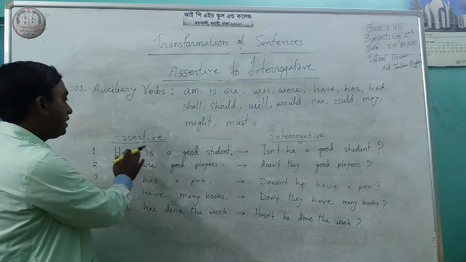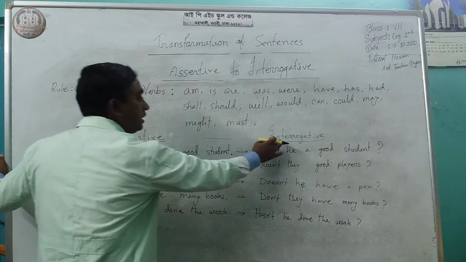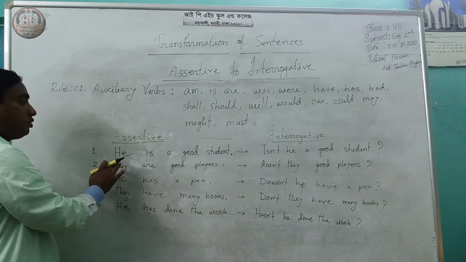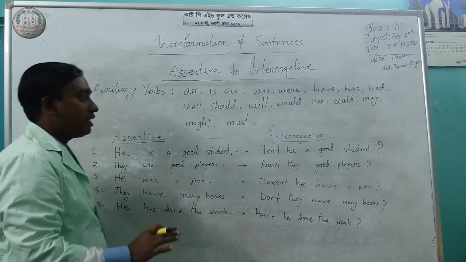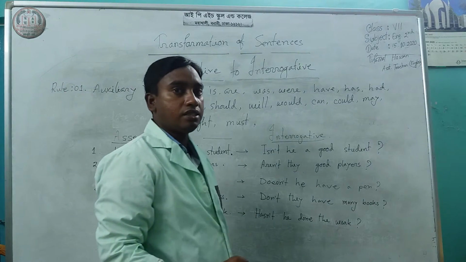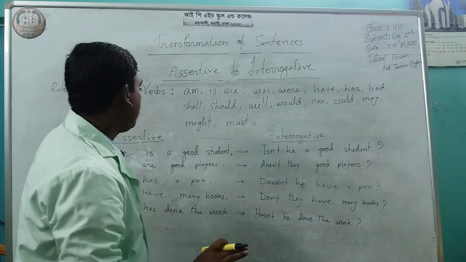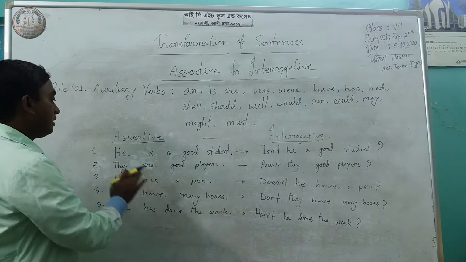Now you see this sentence, assertive and interrogative. You don't change the meaning, because if you change the meaning then it will not be the correct answer.